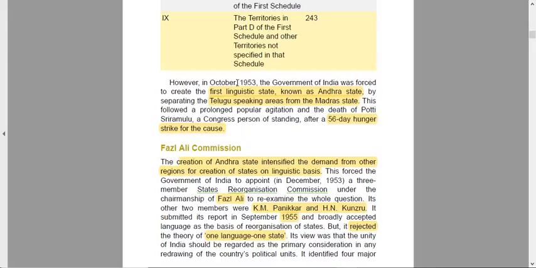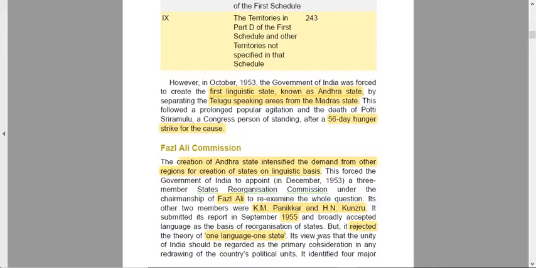In 1953, the government made Andhra Pradesh. In 1955, we had the report of Fazl Ali demarcating states on the basis of languages, and it broadly accepted language as the basis for reorganization of states. However, it rejected the theory of one language, one state. It completely rejected this theory of one language, one state. It viewed that the unity of India should be regarded as a primary consideration in any redrawing of the country's political boundary.